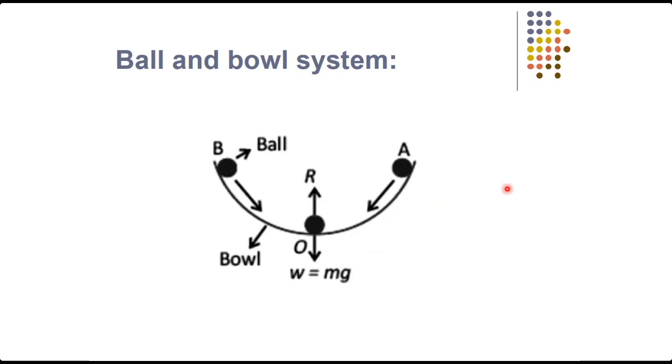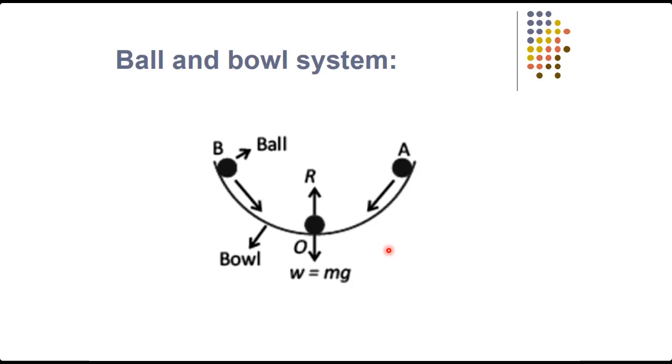Now we will discuss the next example, that is the ball and bowl system. In the ball and bowl system, we take a ball and a bowl. When the ball is at equilibrium position, or you can say at mean position, there is no net force acting on the body. Its weight is acting downward, given as W is equal to mg, and the normal reaction is acting upward. These both forces cancel out each other's effect and the body is at rest.